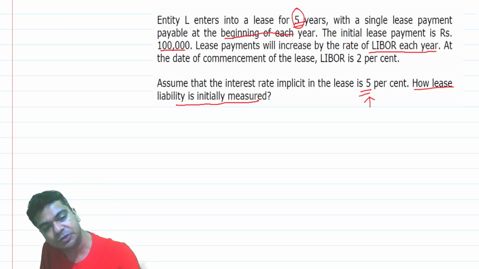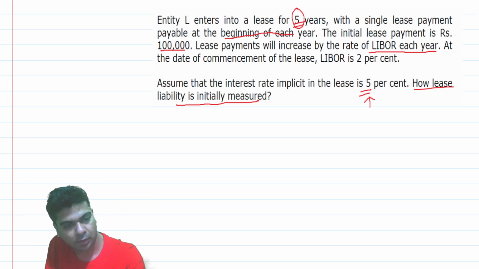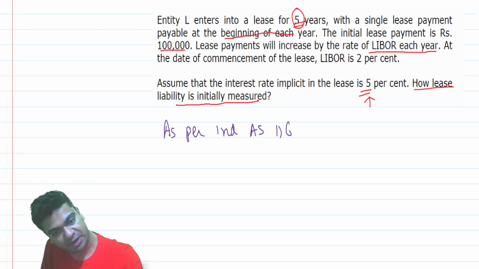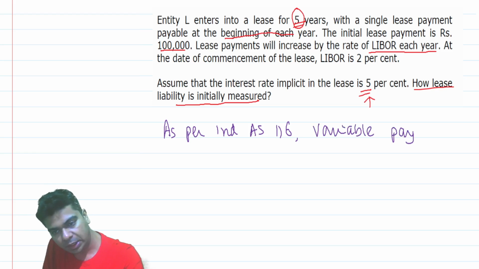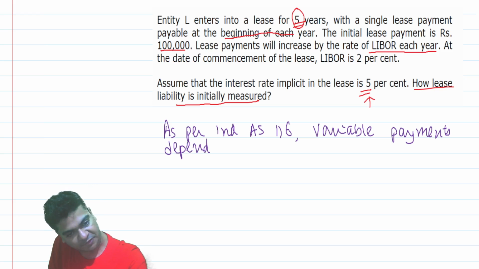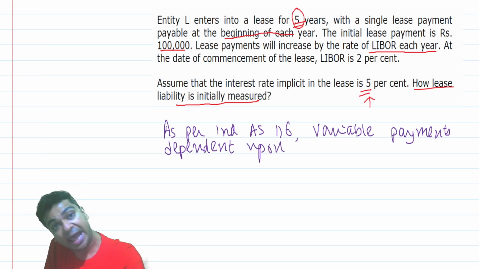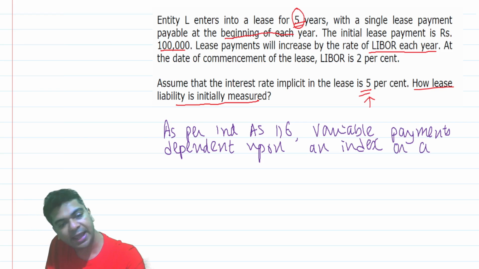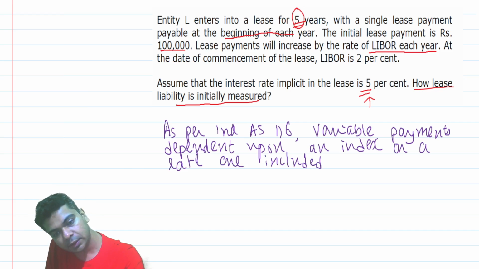So as a part of our solution, we say, as per Ind AS 116, variable payments dependent upon an index or a rate are included in lease payments.